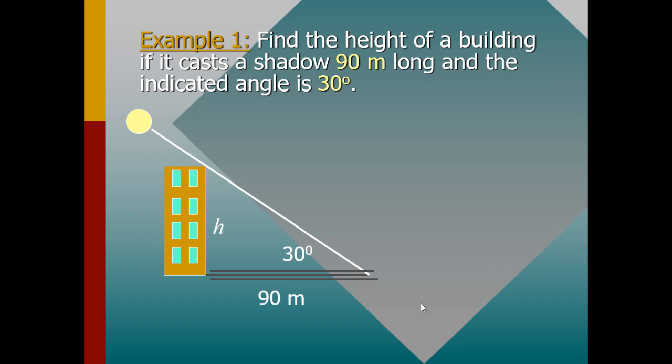So in such a case, you have been given the building. So this is the building, isn't it? This building has a height, which is this one, and this building has cast a shadow which is 90 meters. And then the angle at which this building has cast that shadow is 30 degrees.